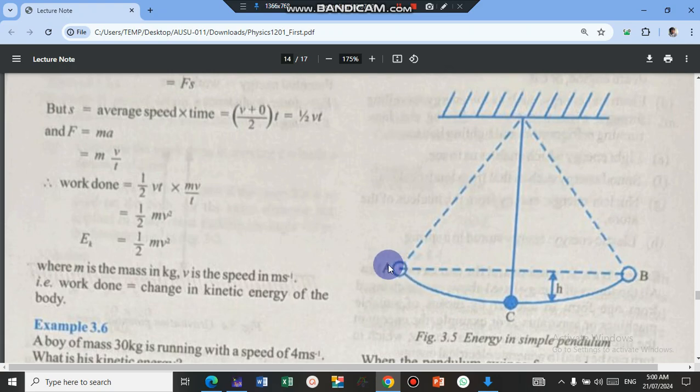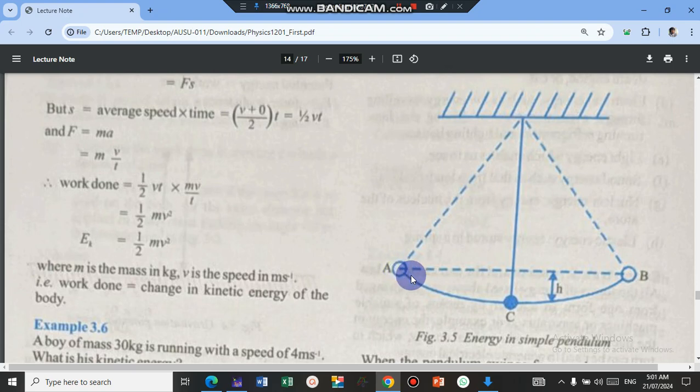When it reaches A, it has zero velocity, so the kinetic energy is zero here. But then you have raised it to a height h, so it will have a potential energy mgh, and this potential energy is maximum, and then the kinetic energy here is minimum. It is zero. That's the minimum, because the velocity here is zero.